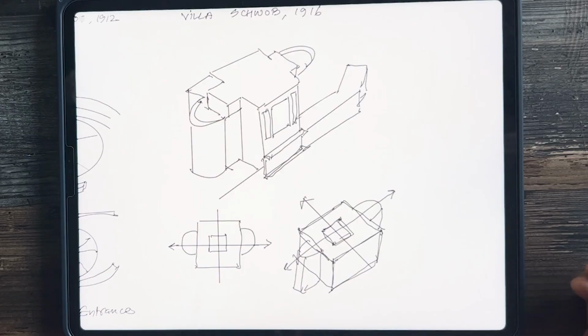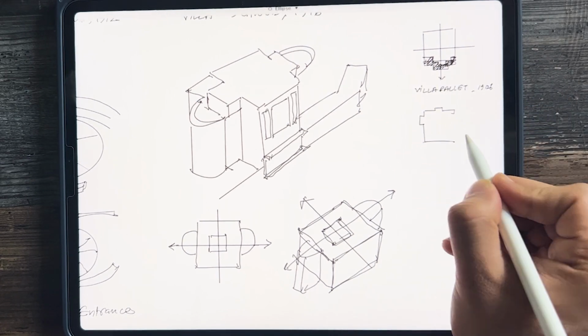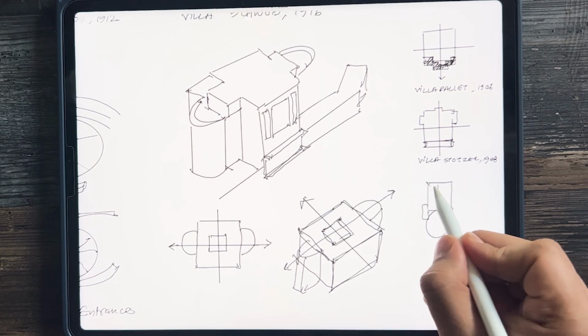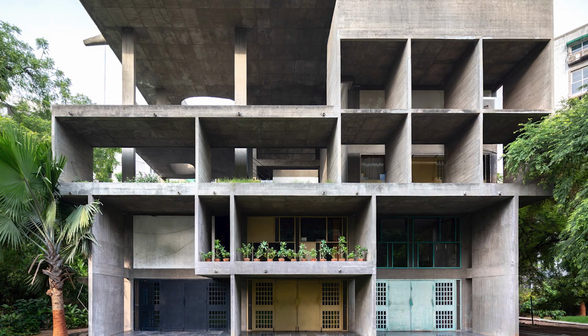An architectural language cannot be achieved through a single project. It is a journey of constant experimentation. Le Corbusier's career exemplifies this. From Villa Fallet to Villa Jeanneret and Villa Schwob, he continuously experimented and gradually built his architecture style, which would later fully evolve in Villa Savoye, Unité d'Habitation, Maison Jaoul, and many more.